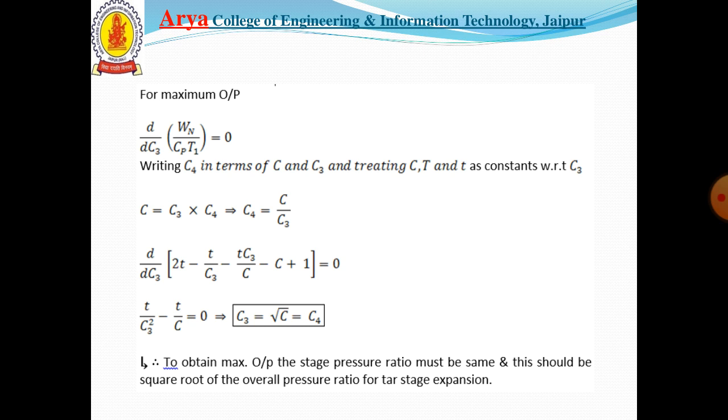Putting this in the specific work equation and differentiating, we get t upon c3 squared minus t upon c equals 0, and c3 equals root of c, equal to c4. To obtain the maximum output, the stage pressure ratios must be the same, and this should be the square root of the overall pressure ratio for the stage expansion.